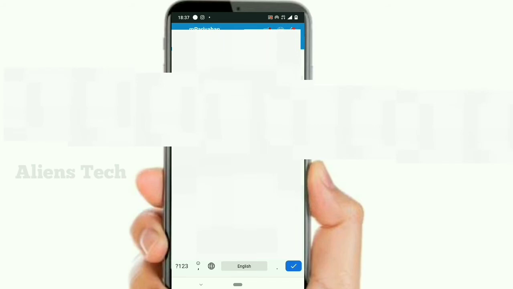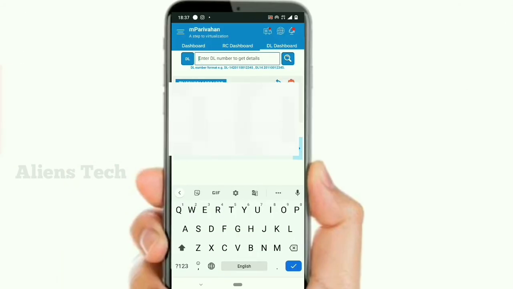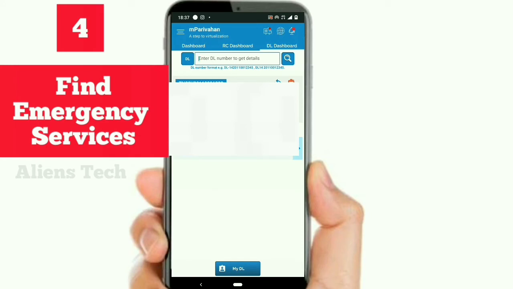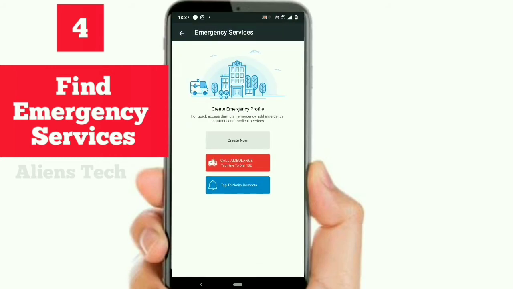You cannot misuse that information. Okay, and the fourth feature is transport emergency services, and this is the main important feature of this app. That means it is providing many emergency services by clicking the third icon available in the right corner. Yeah, I have clicked it. You can see that emergency services.